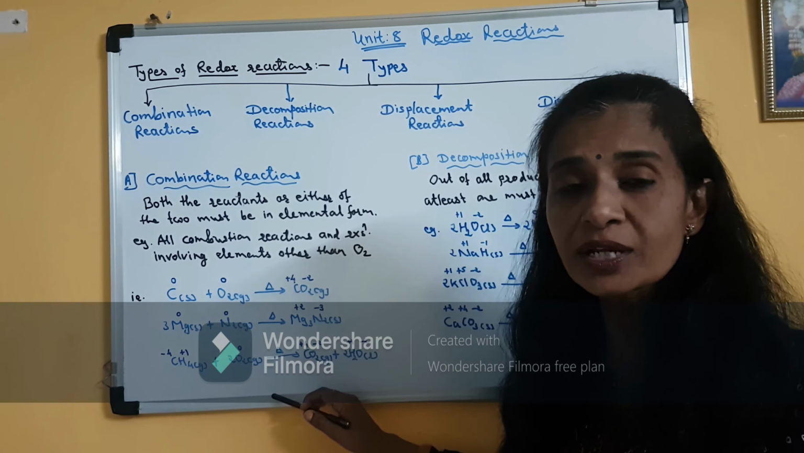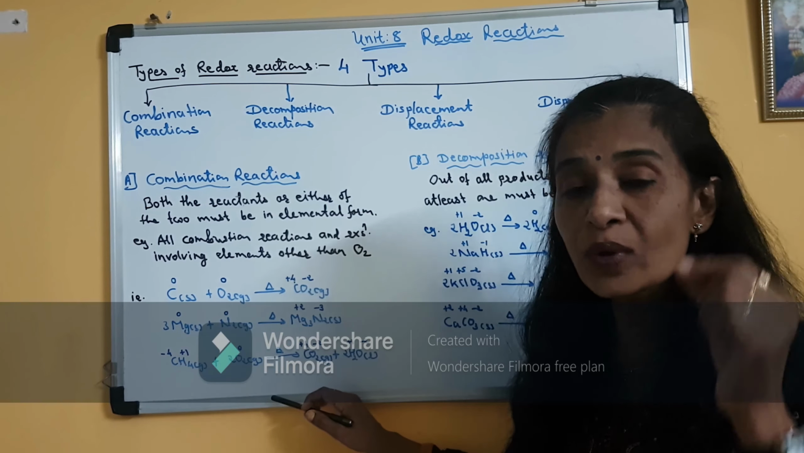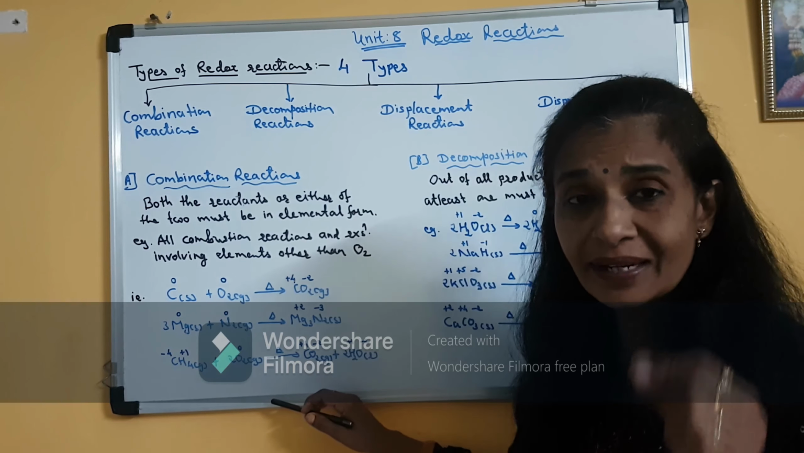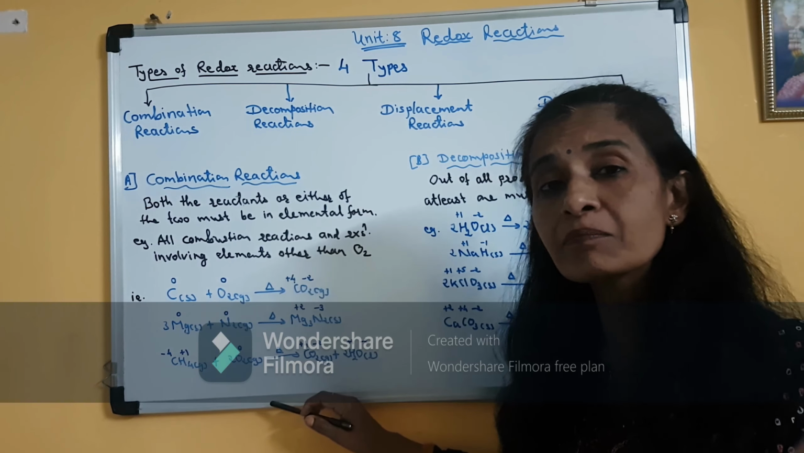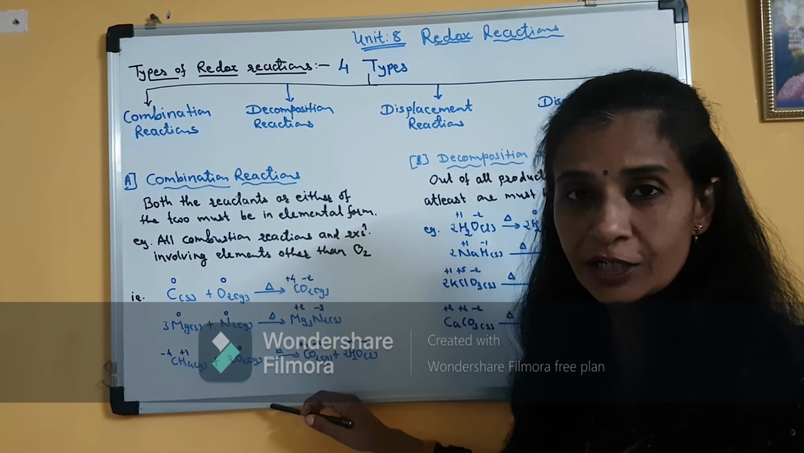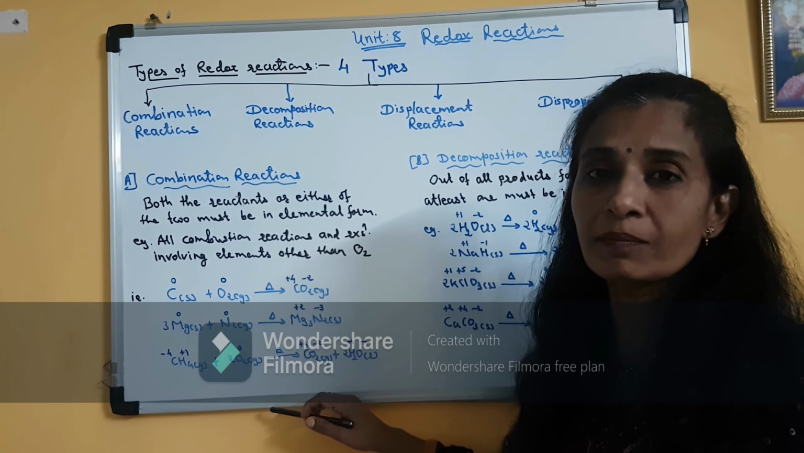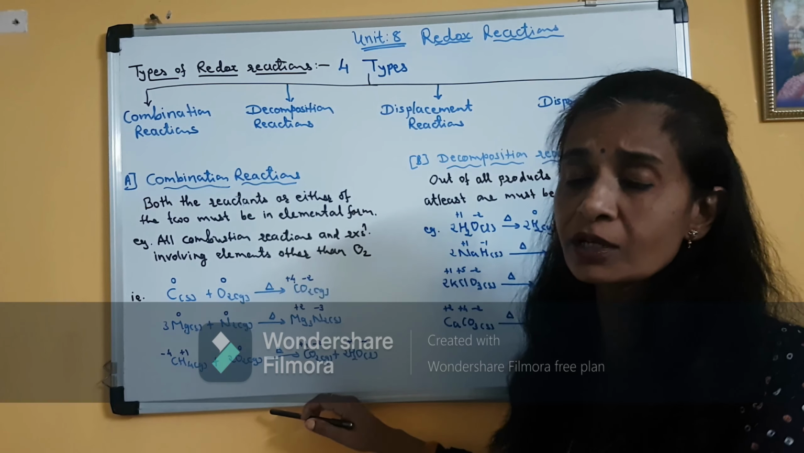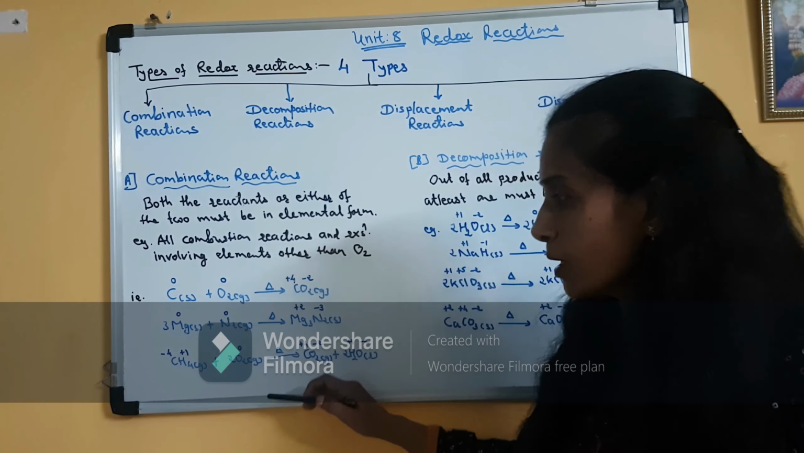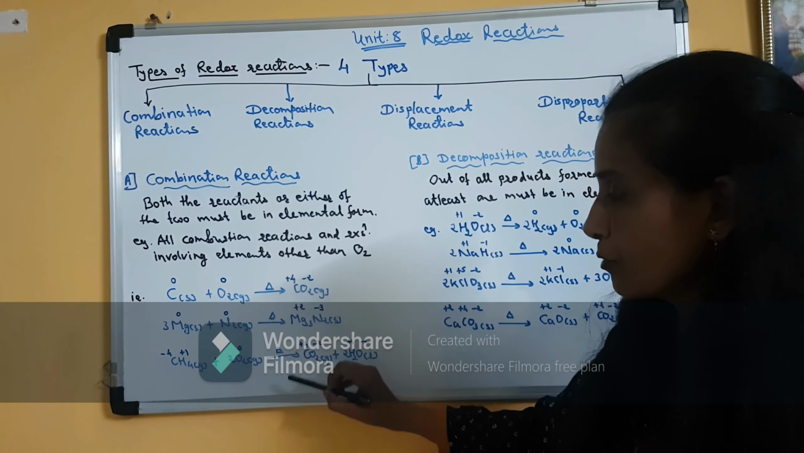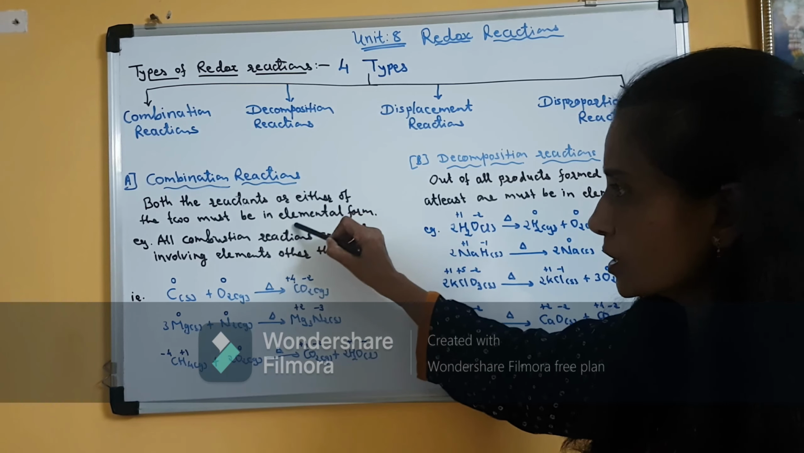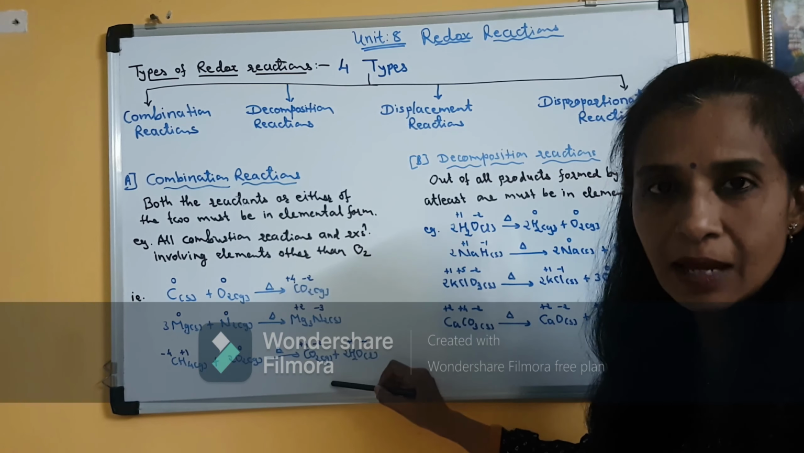So for a redox reaction to occur, it is mandatory that the element must undergo oxidation or reduction. It means there must be change in the oxidation number. Either the oxidation number must increase or it must decrease. Clear? So this is the definition of combination reaction. This is the condition and these are the examples.